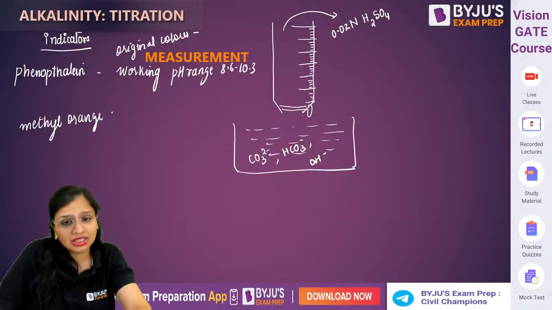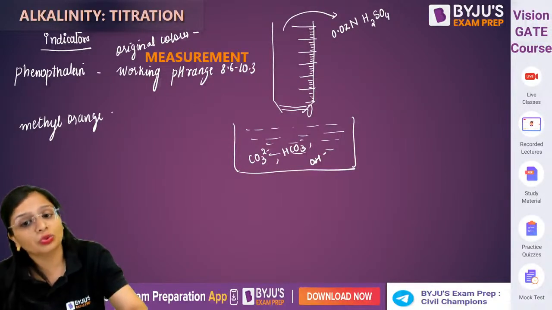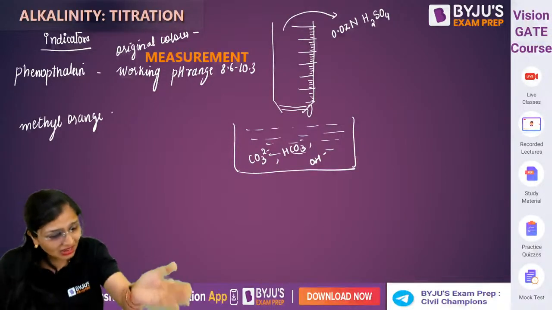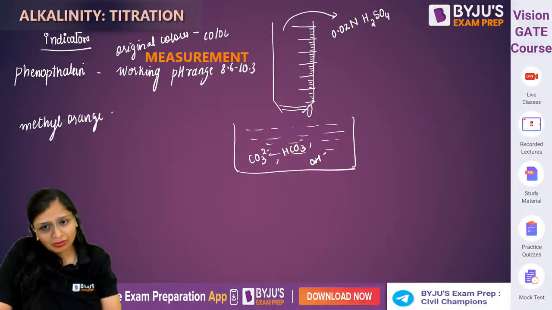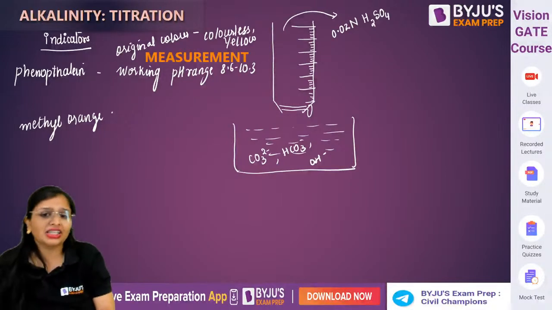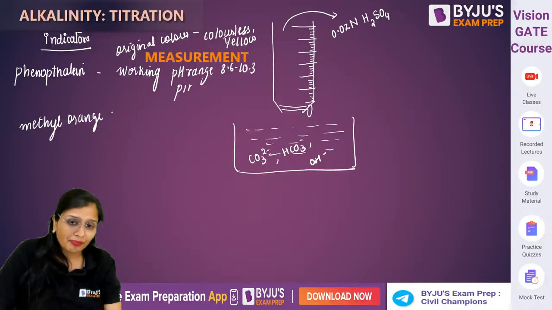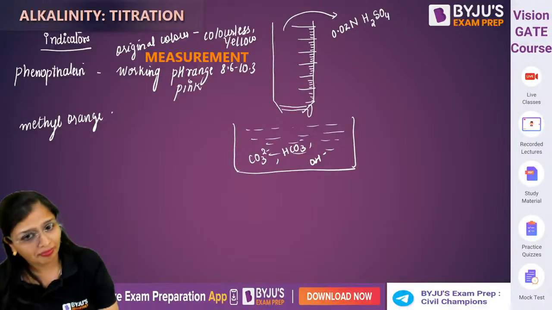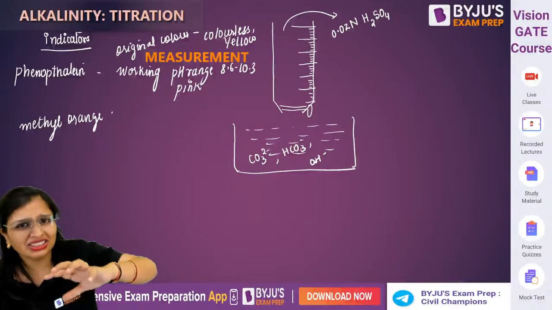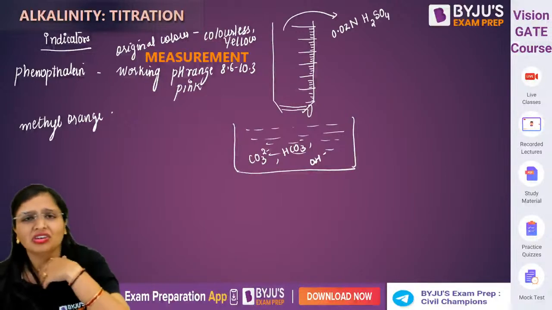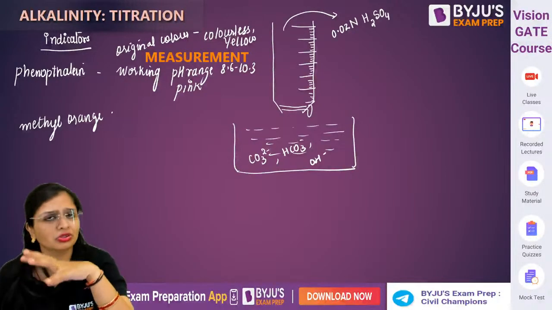Phenolphthalein has two colors: one color which it gets in its working pH range, and the other one is its original color. The original color is colorless, or you can say yellow, because they appear the same. While in its working pH range, the color is pink. This you need to remember. You can see slight variations in pH in different books, but you should know about it.